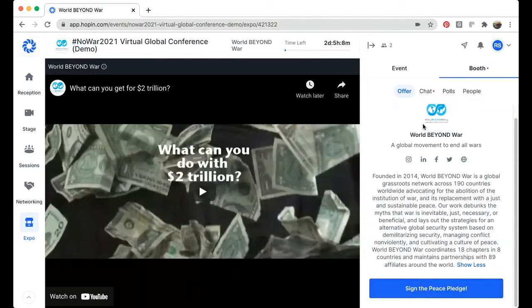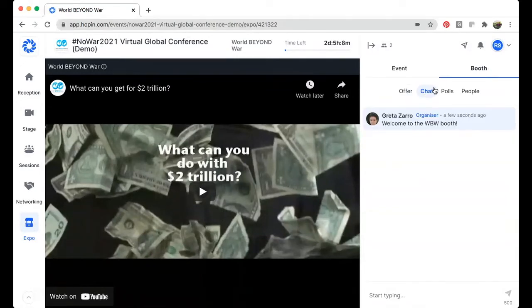And you can see that there's also a chat here that's specific for this booth. So again, at the top, there's an event tab and there's a booth tab. So I see here the booth tab has been selected. So I can click on the chat, and that's just the chat for this booth. So I'm going to type a hello message.